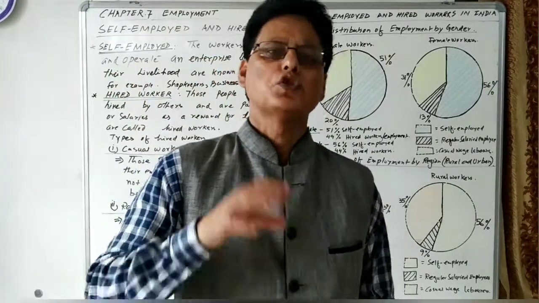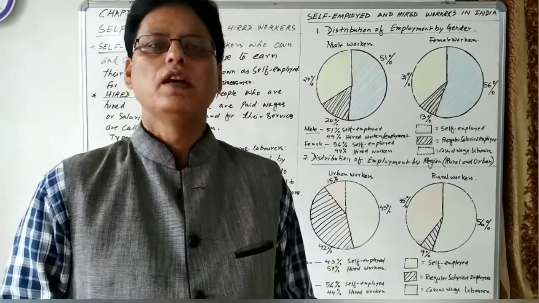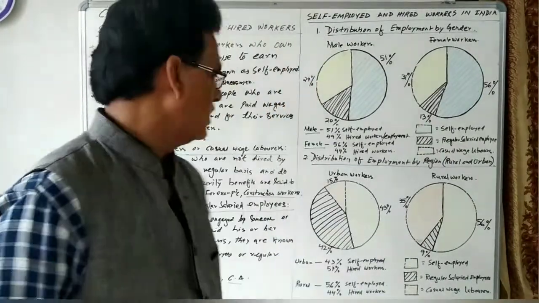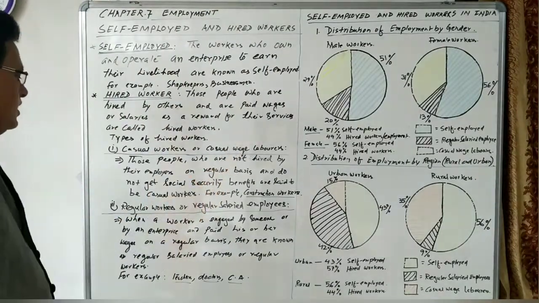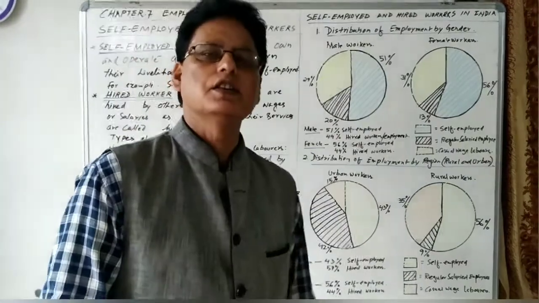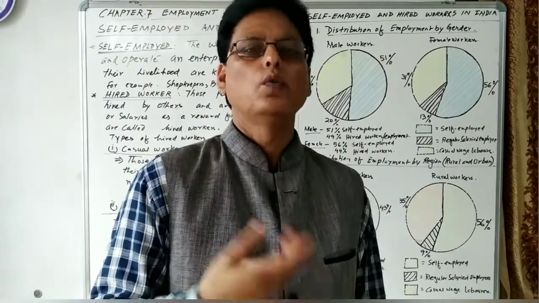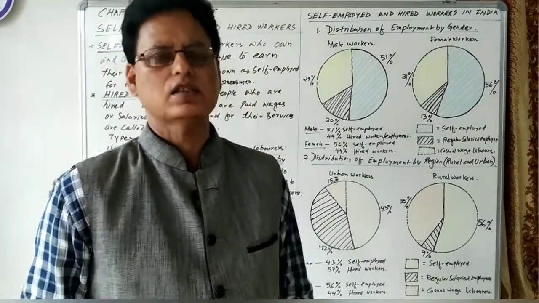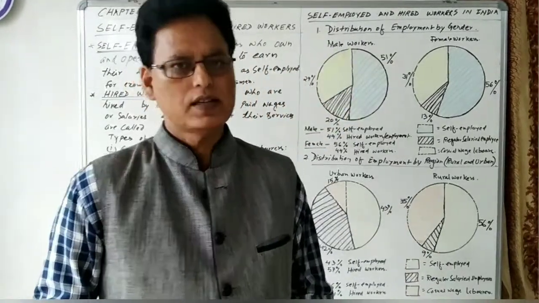These different social benefits are given to regular employees, but not to workers who are working on a casual basis or casual wage laborers. Agricultural laborers are also casual workers, and casual industrial workers are also there. In industries also, some workers are appointed on a casual basis.